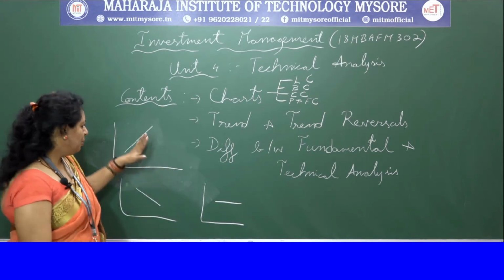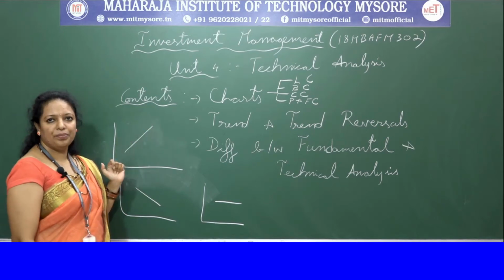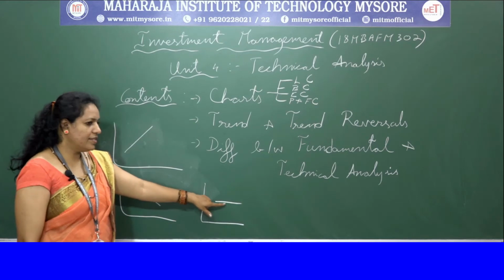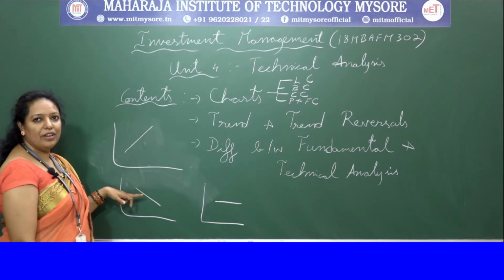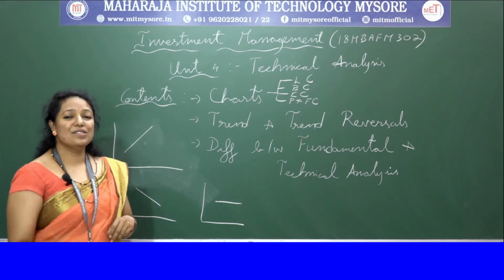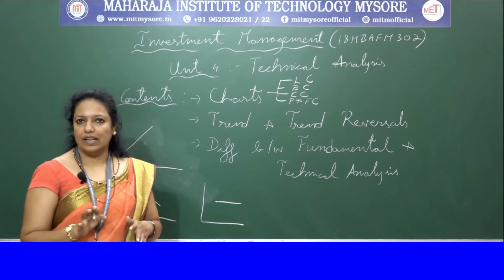Whenever you speak about the rising trend, it is continuously increasing, and whenever you speak about the flat trend, it is in the neutral position, it is flat. Whenever you speak about the falling trend, it is continuously coming down. That is known as a trend. Now, what is a trend reversal?